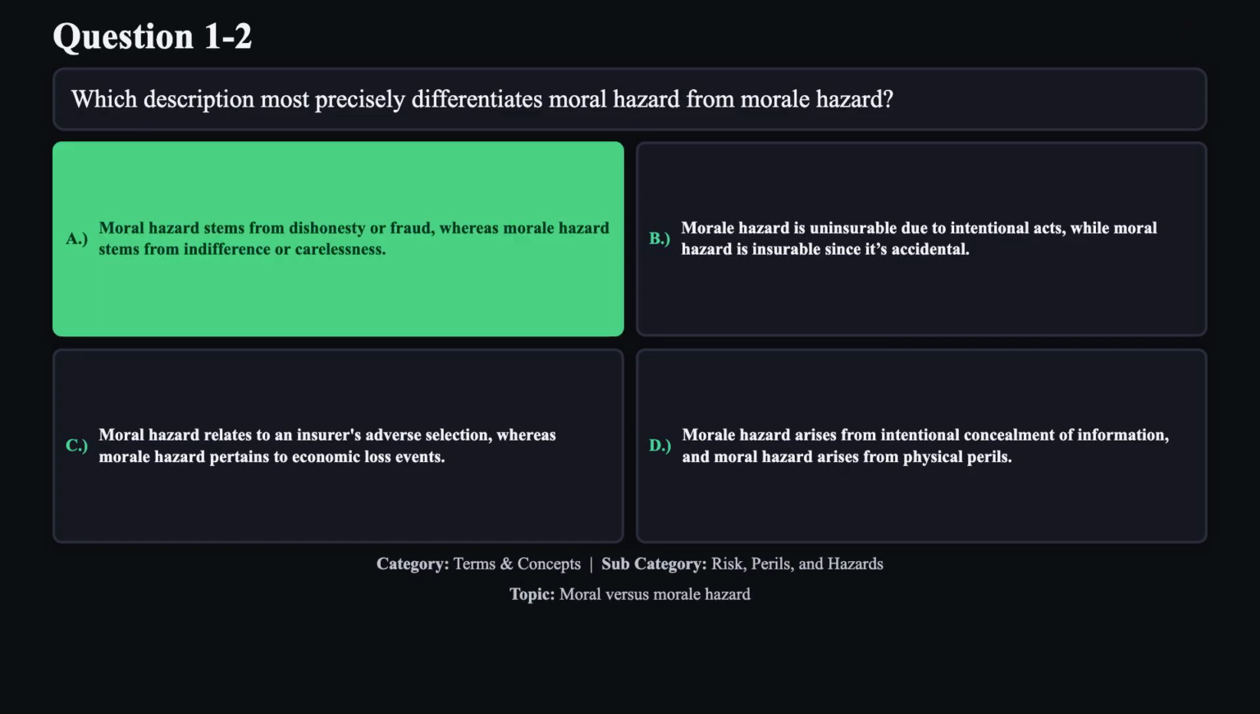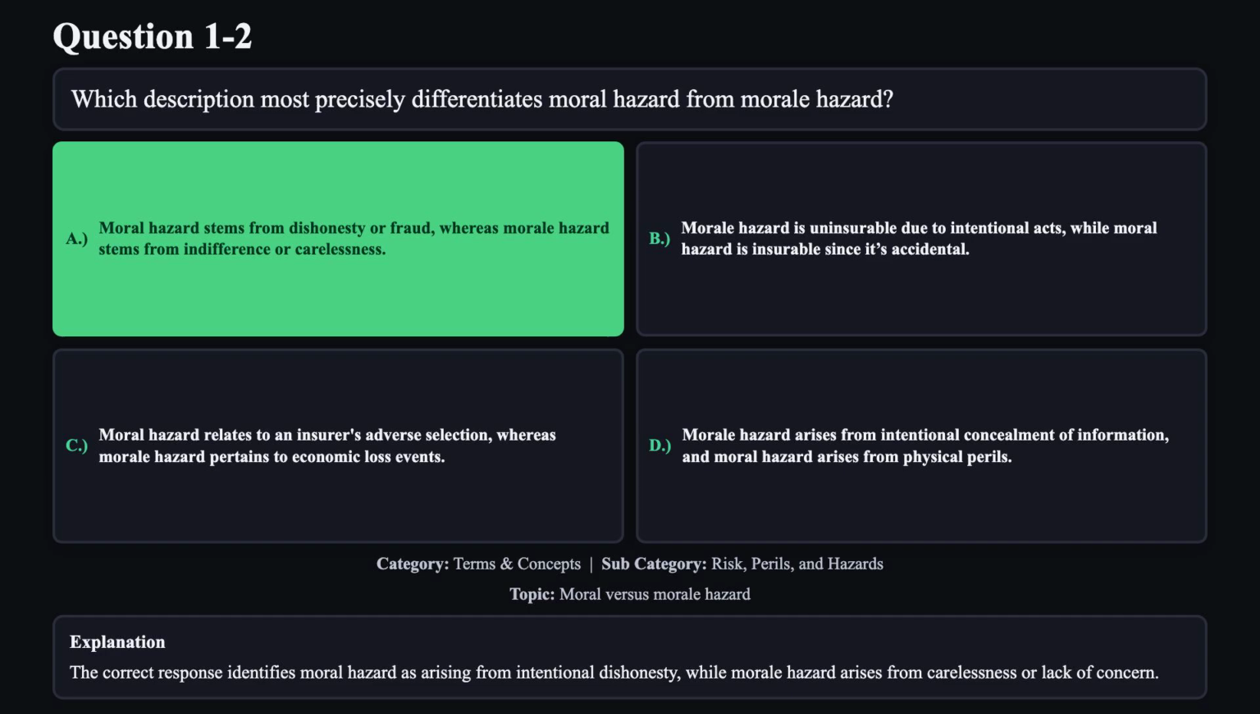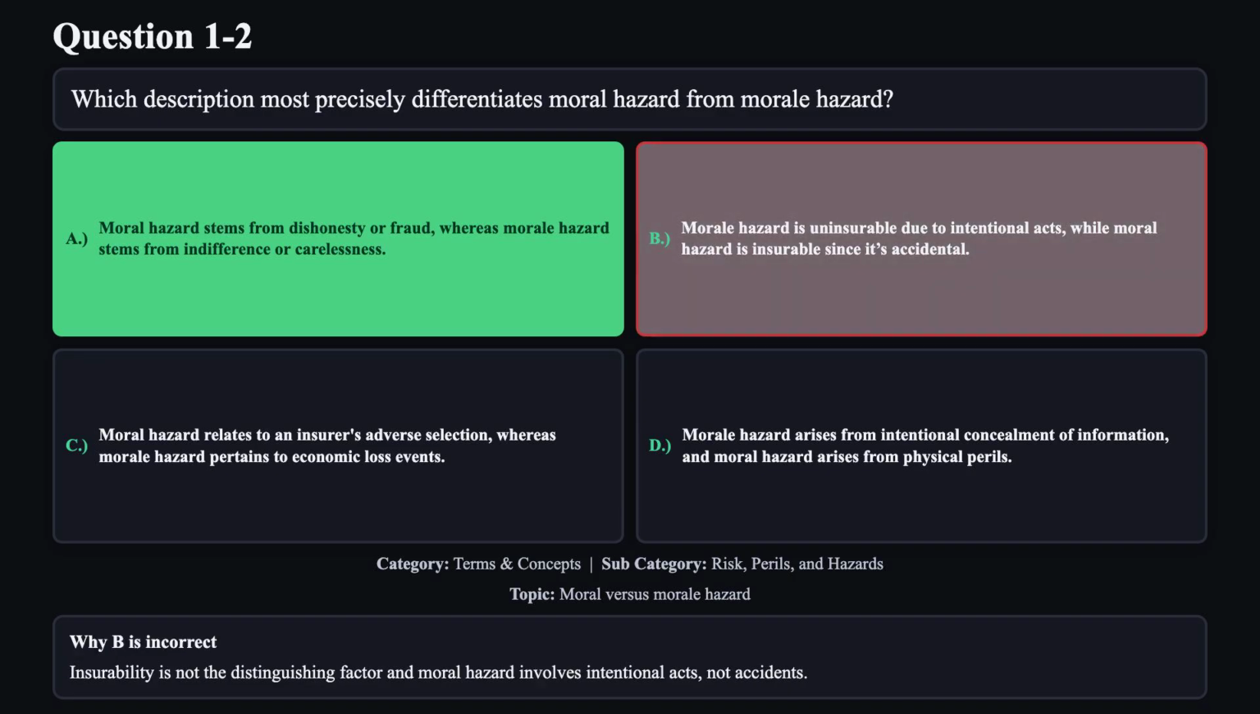The correct answer is A. The correct response identifies moral hazard as arising from intentional dishonesty, while moral hazard arises from carelessness or lack of concern. Reason B is not correct. Insurability is not the distinguishing factor, and moral hazard involves intentional acts, not accidents.